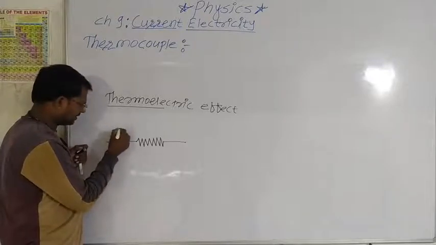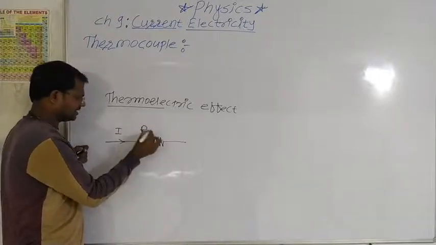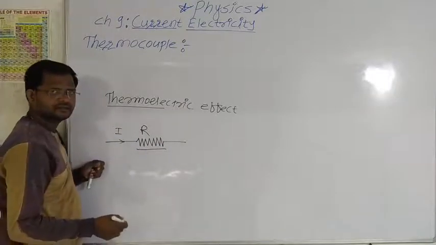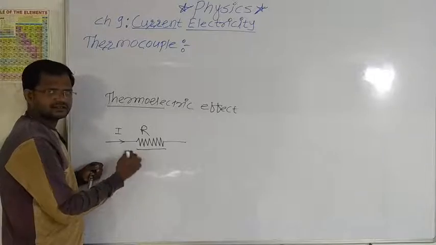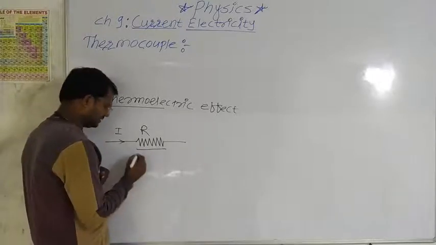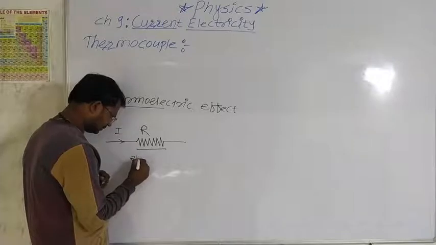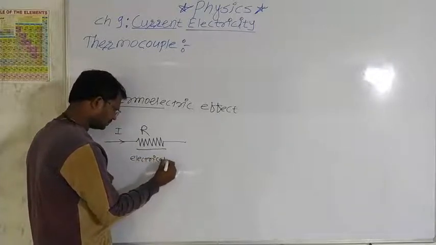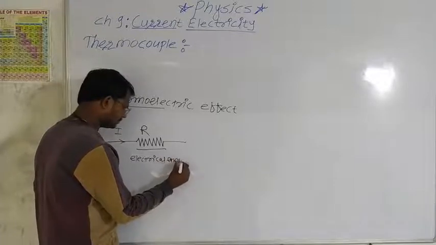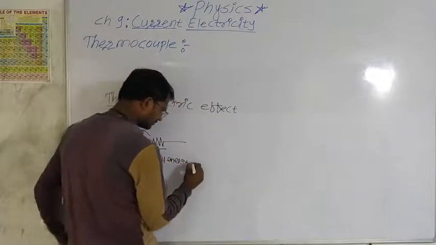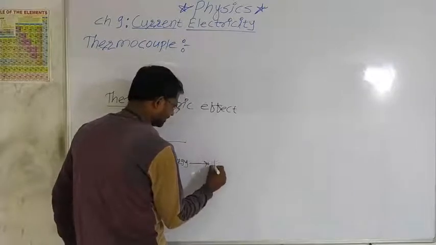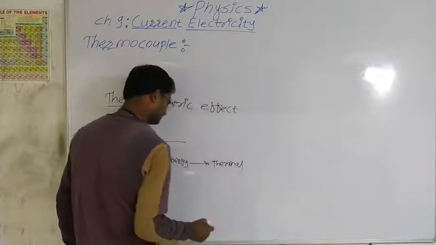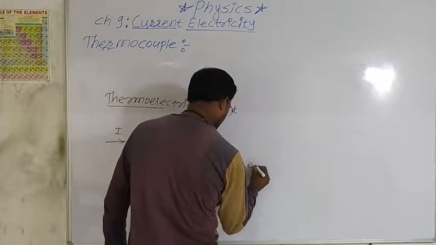When we pass electric current through this resistor, electrical energy gets converted into thermal energy.